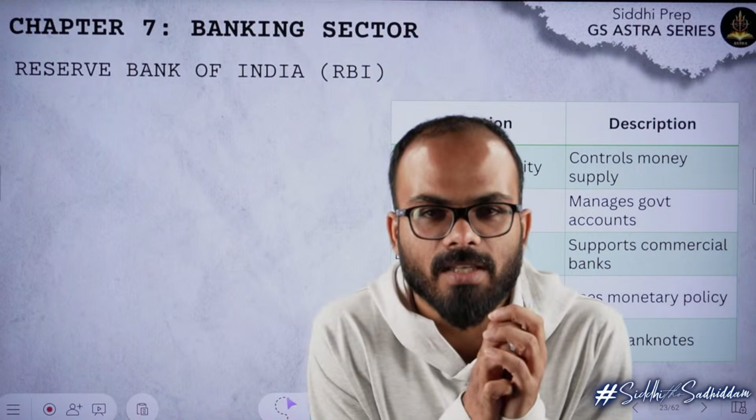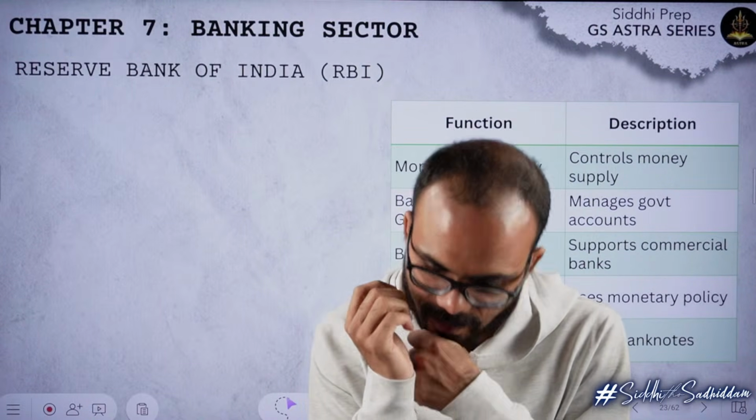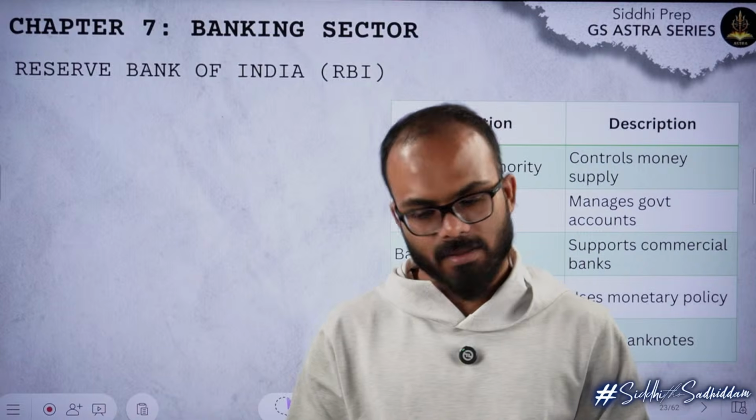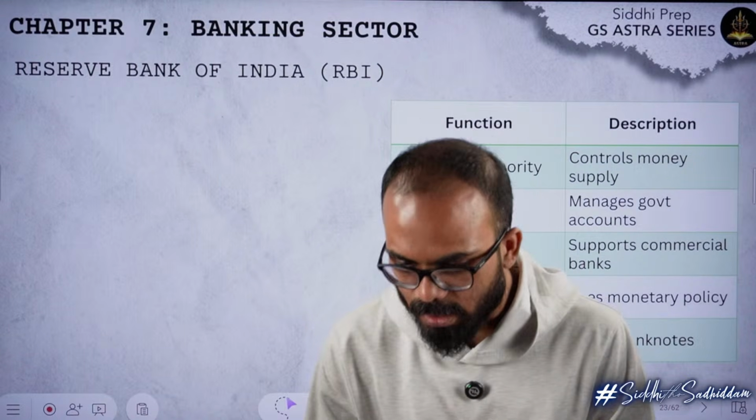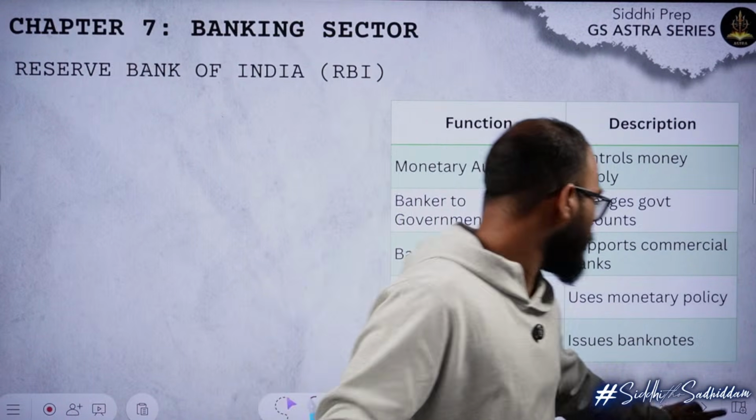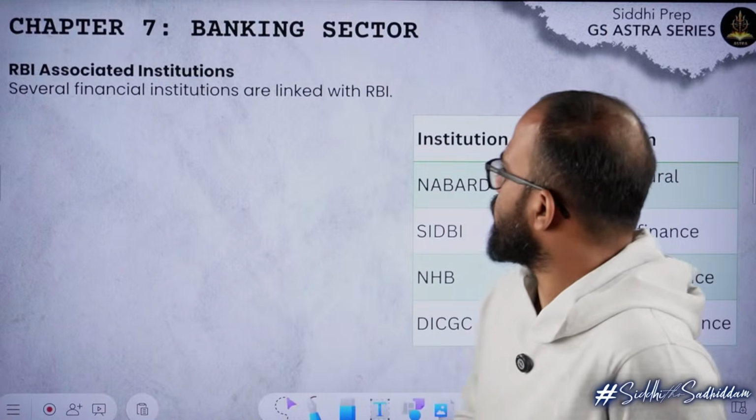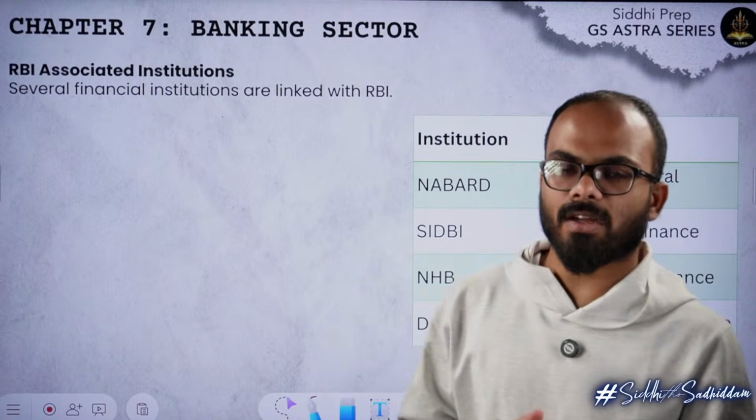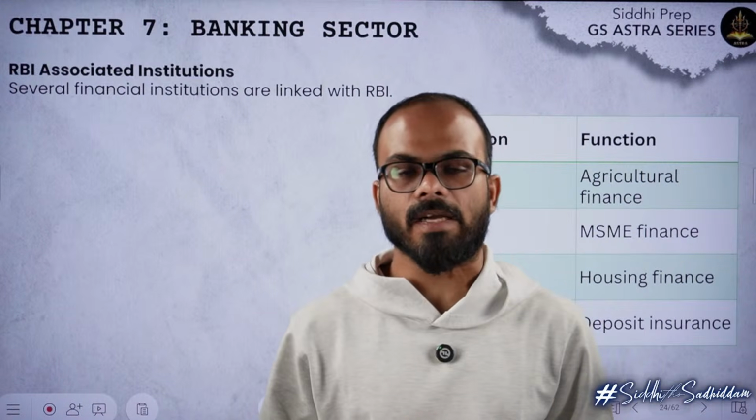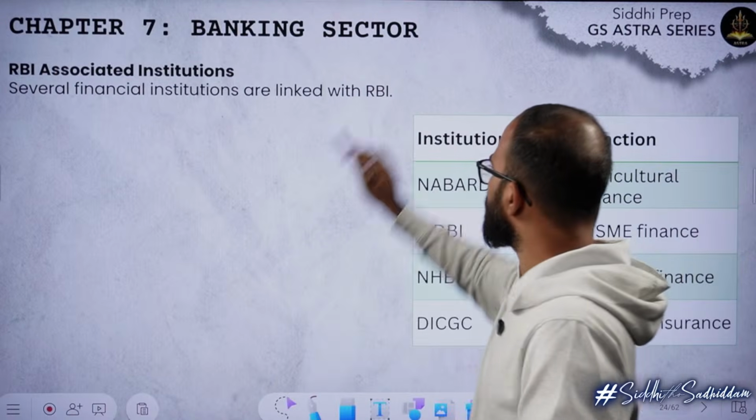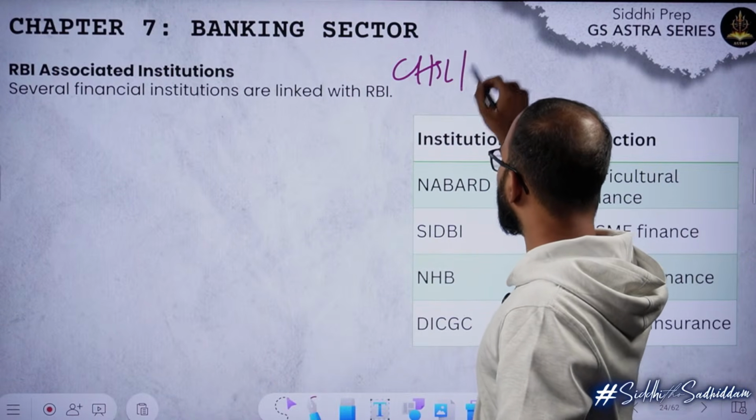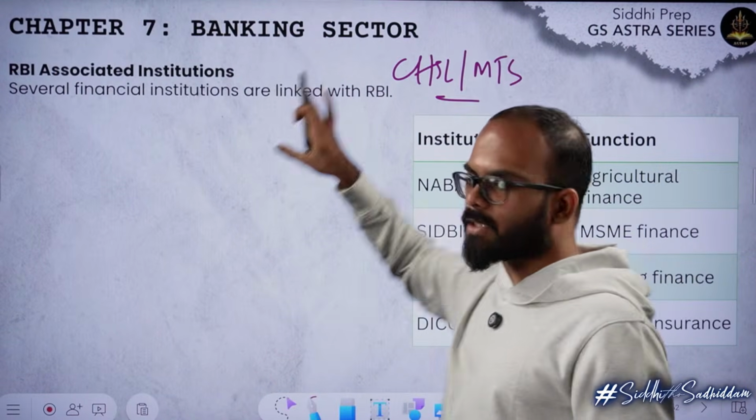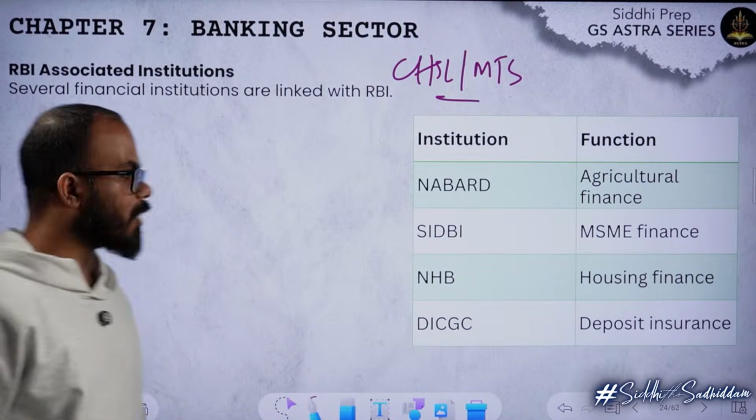Yeah, lender of last resort, bankers' bank, government's bank, very good. Currency printing, inflation management. Very good. So all these are the responsibilities of Reserve Bank of India, and there are certain organizations that are associated with RBI. They can ask you these questions in papers such as CHSL or MTS. With respect to RBI, there are certain extra organizations.